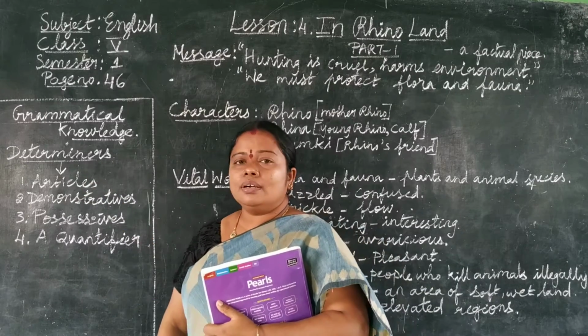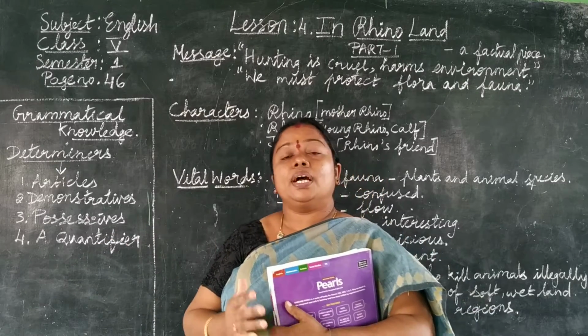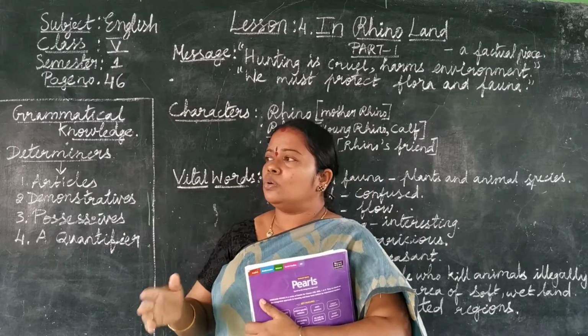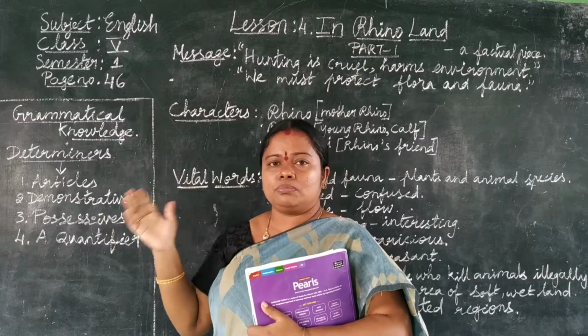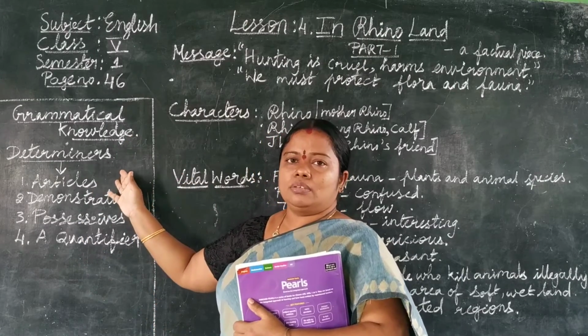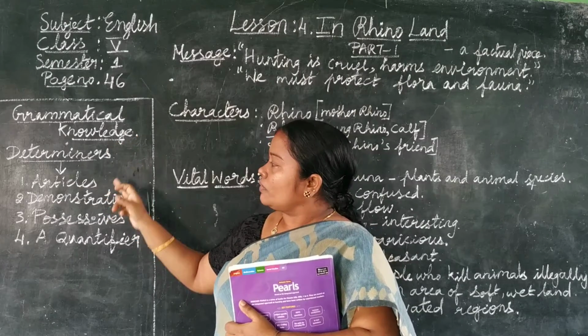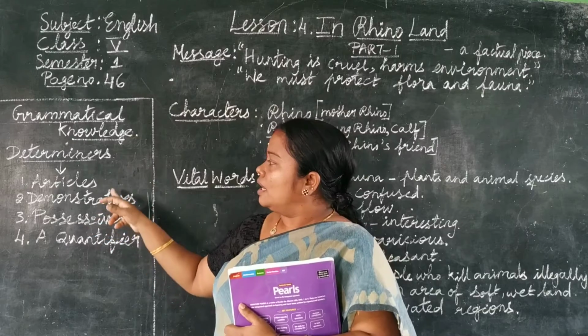Okay, in earlier days, determiners were considered part of adjectives. But now they got divided from adjectives and they are individually represented in grammar.